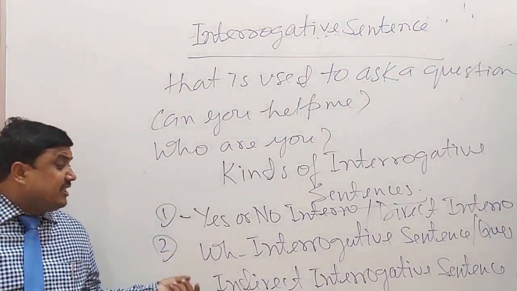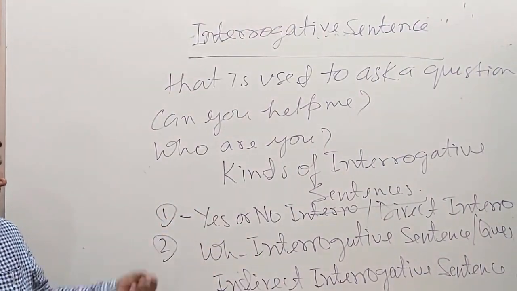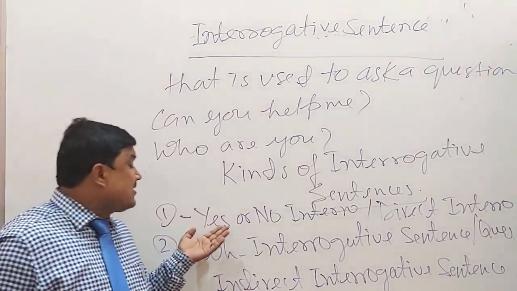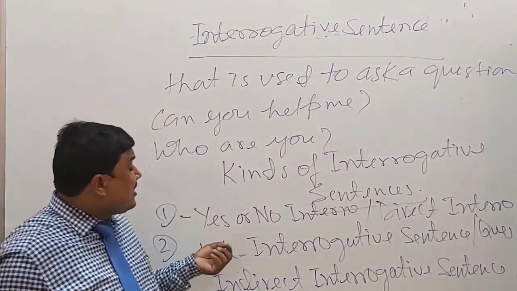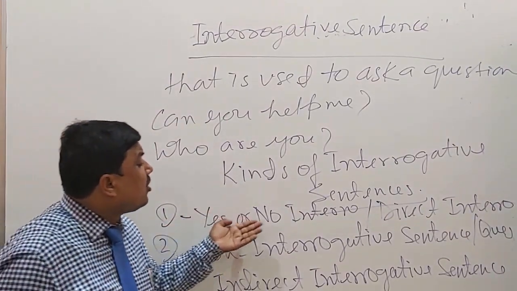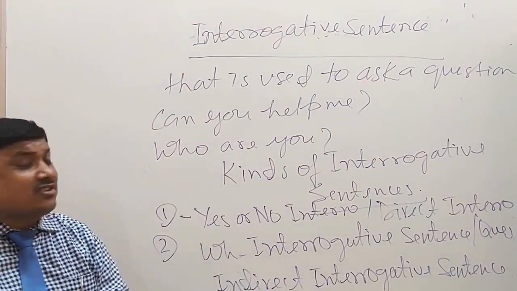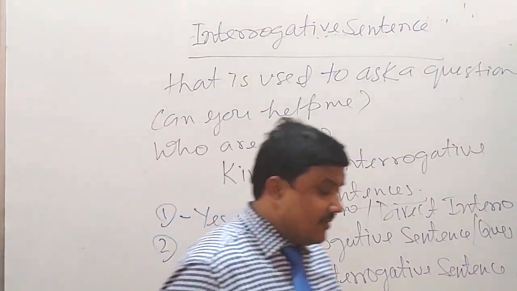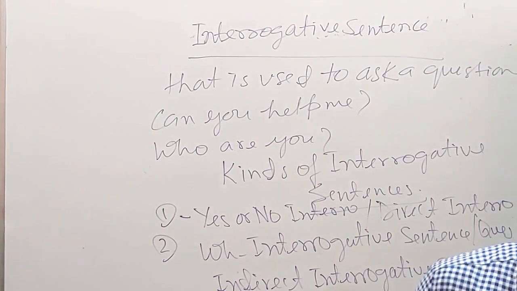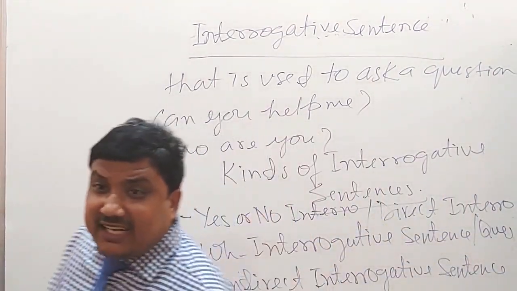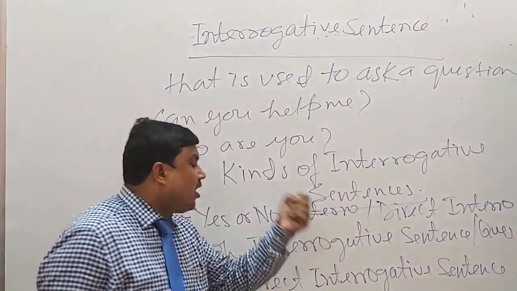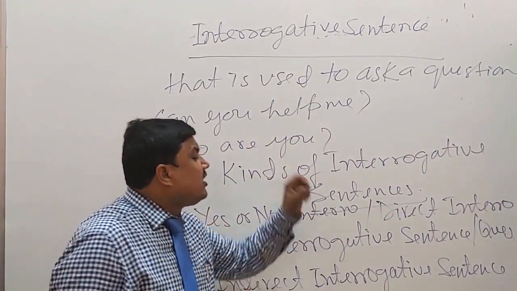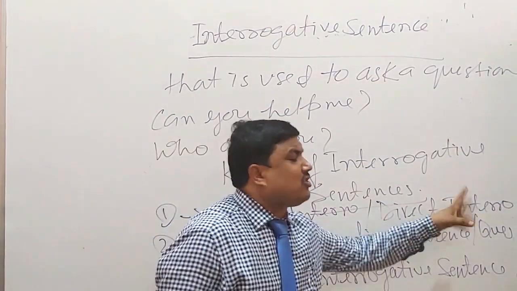Now let me tell you something about the yes or no interrogative sentence and the WH interrogative sentence. Which interrogative sentence is called a yes or no interrogative sentence or direct interrogative sentence? An interrogative sentence that can be answered or replied to in yes or no form is called a yes or no interrogative sentence or direct interrogative sentence.